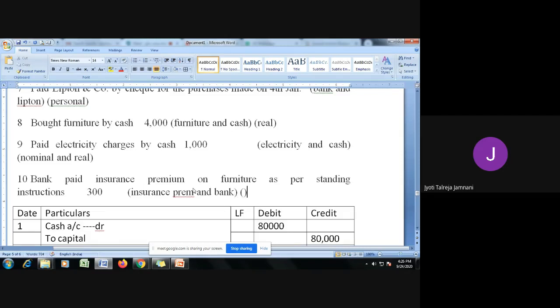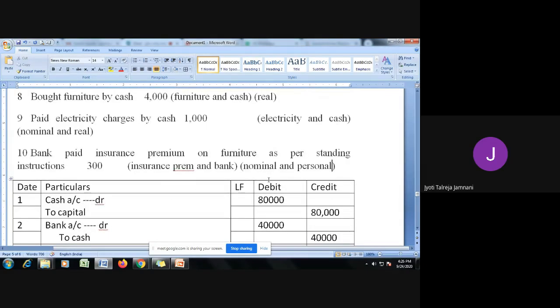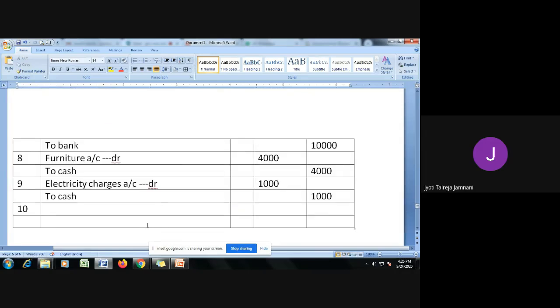Insurance premium is an expense, and expense is nominal account, and bank is a personal account because it is identified as a person. Nominal account says debit all expenses and losses, so we need to debit insurance premium. Personal account says debit the receiver, credit the giver. Bank is giving this premium on our instructions, so bank is the giver, so bank should be credited, and the amount was 300.